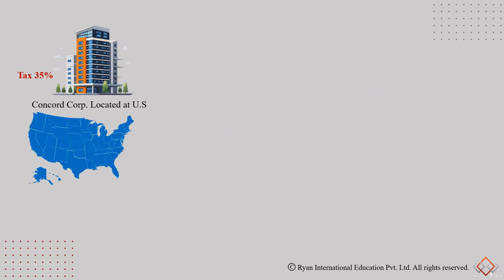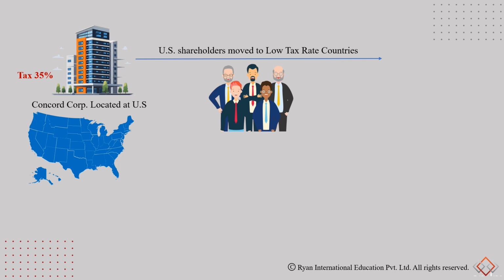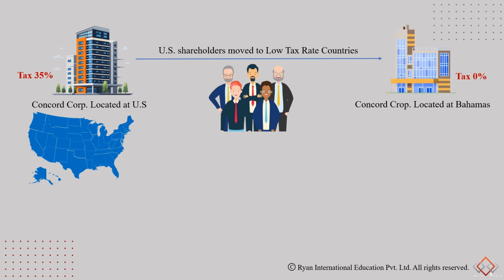Let's visualize the whole issue. We have Concord Corporation, which is located in the US. They have a marginal corporate tax rate of 35%. The shareholders of Concord Corporation thought about shifting this company to the Bahamas, where there is a 0% corporate tax rate, and operating the company there.